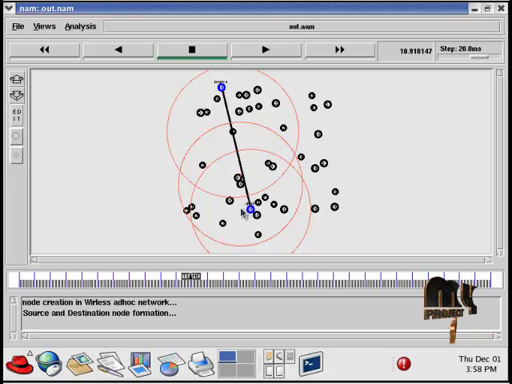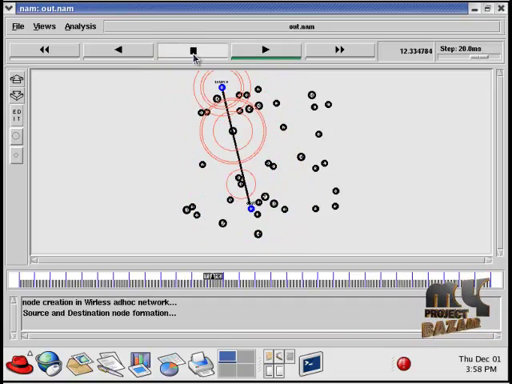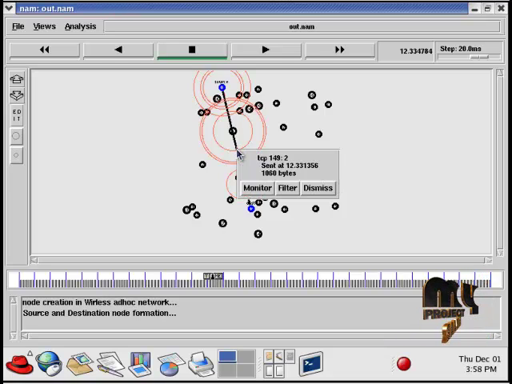The source and destination nodes have the beacon because these two nodes are transmitting to each other. So now the information is transmitted between the source and the destination. When we click on this, it will show our process traffic. That is, we use TCP, and 1060 bytes are sent from source to destination at second 12.33.